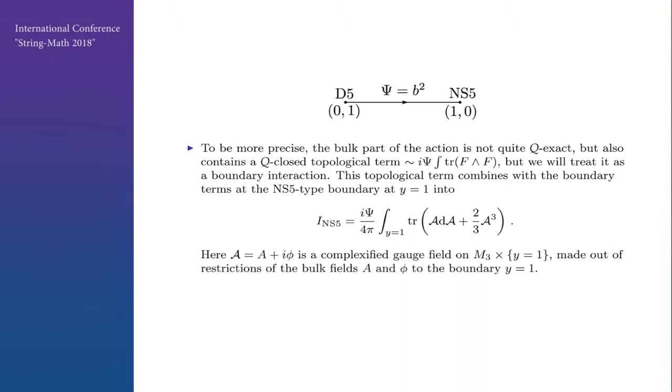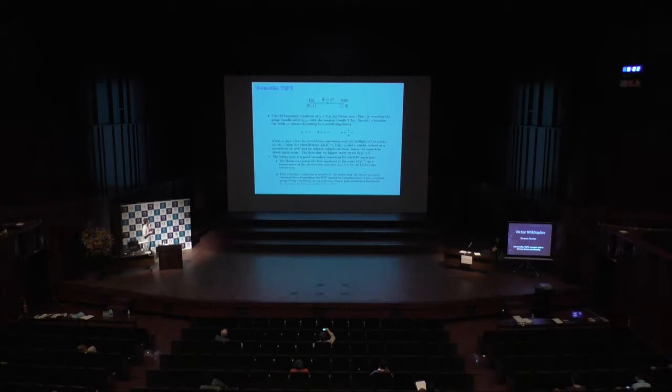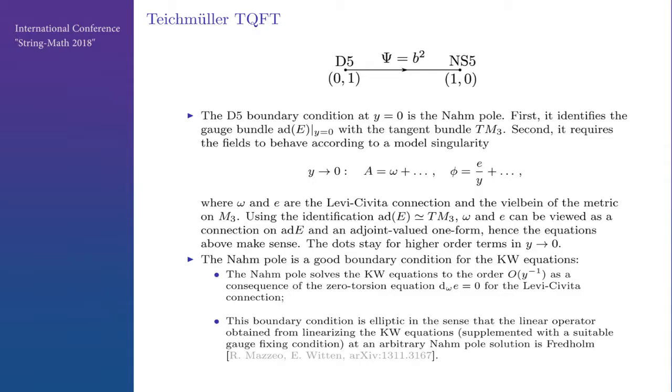So now the D5 boundary condition is what is known as the Nahm pole. What it does, first of all, is identify the gauge bundle with the tangent bundle of M3, and also the fields are required to behave according to this model singularity. So phi has a 1 over y singularity as y goes to 0. And here e and omega are the vielbein and the Levi-Civita connection of the metric on M3. So this boundary condition ties together the metric geometry of M3 and the gauge bundle. And the dots here stand for higher order terms.